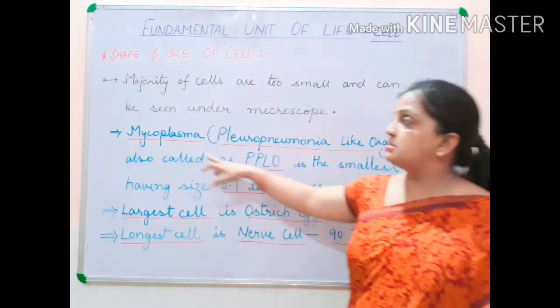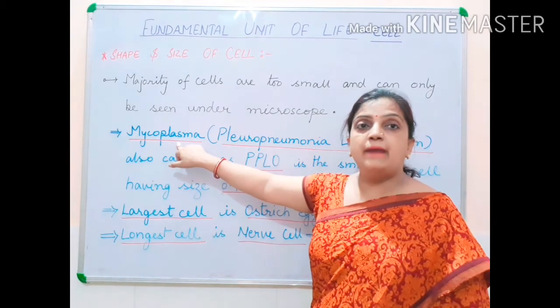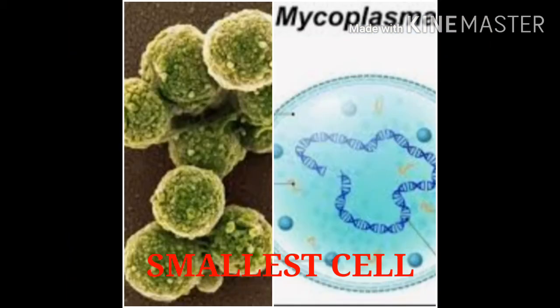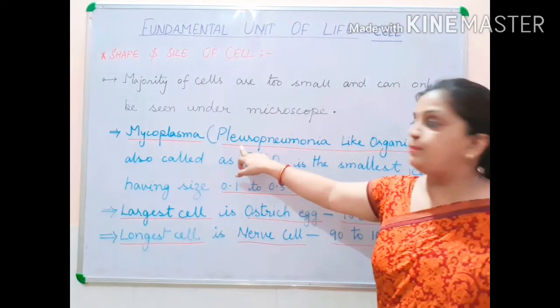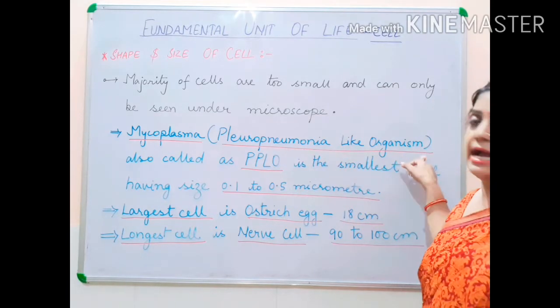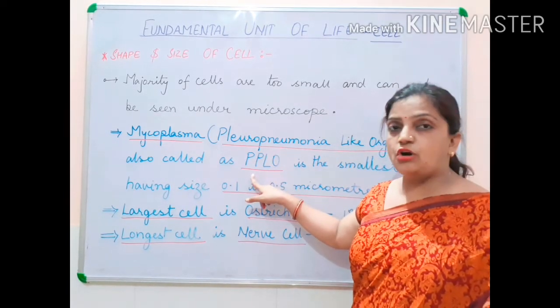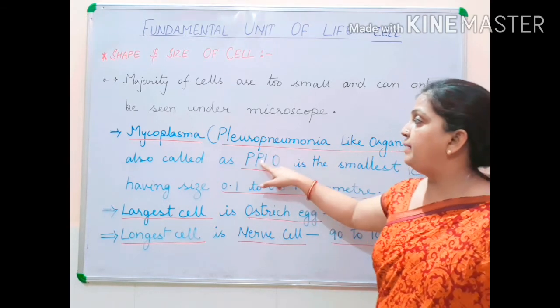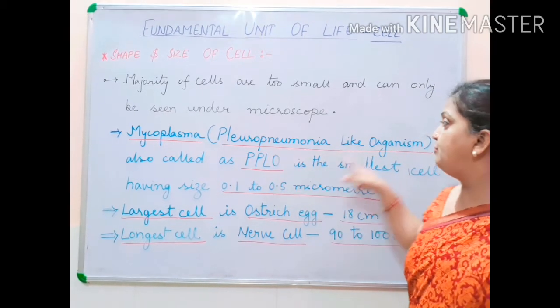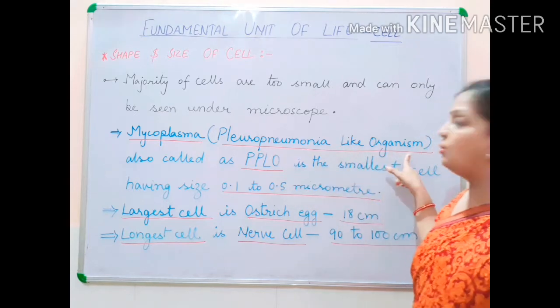If I discuss the first example, mycoplasma. It is also called pleuropneumonia-like organism, or PPLO. P for pleuro, P for pneumonia, L for like, and O for organism.